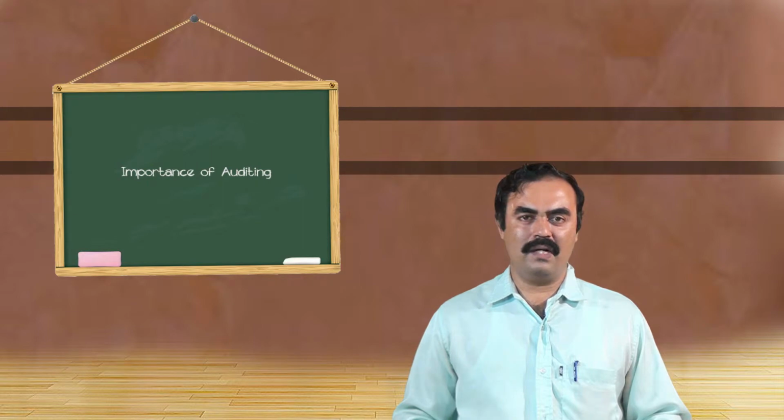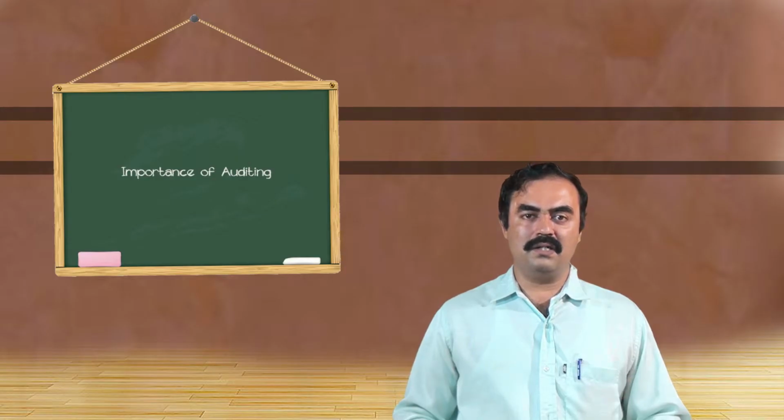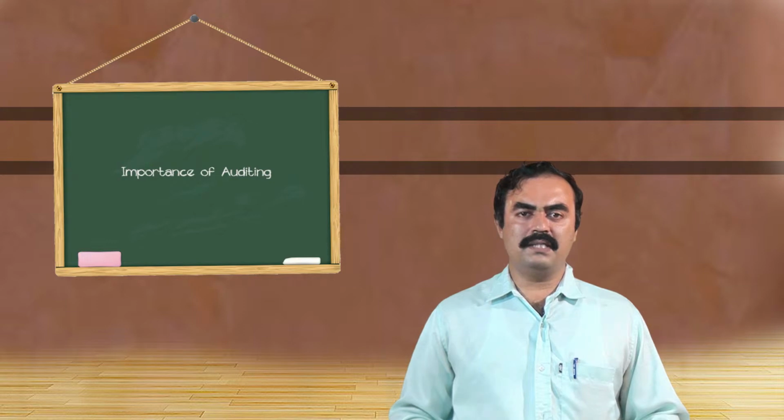That's their concern. They are not concerned about what the owner does, how much business he does, how much profit he earns, whether he is going to survive in the future or not. That is not their concern. The concern is with the owner of the enterprise. That's why bookkeeping is done by the owner to know his business at the end of the day. So it is prepared by the enterprise owner.